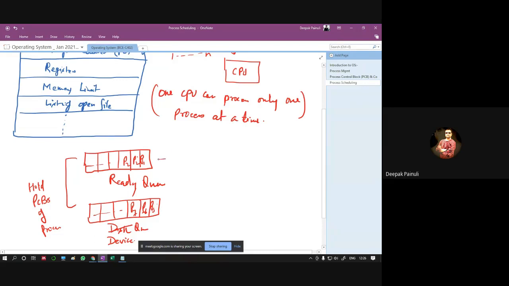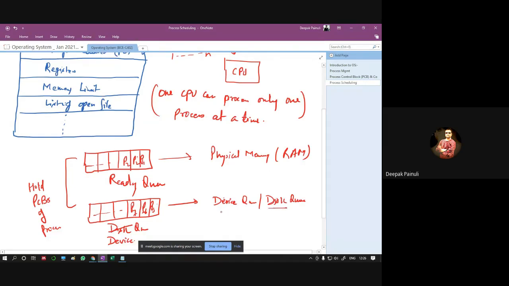Generally ready queue is maintained in physical memory, or we can say RAM, right? And device queue is generally maintained in device queue, or you can say disk queue. If that device is disk, then definitely this will reside in disk.